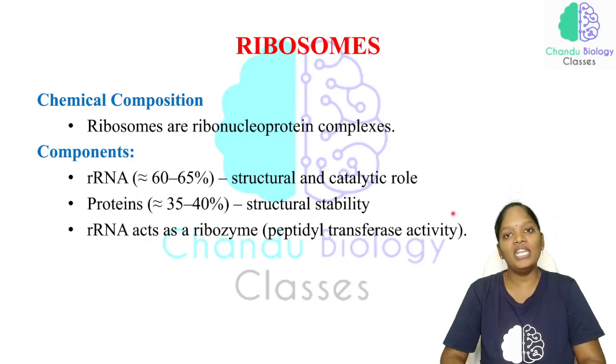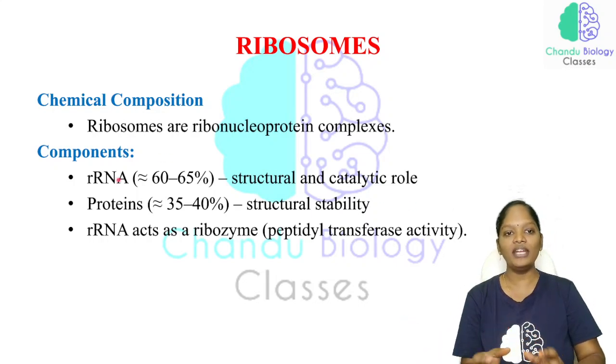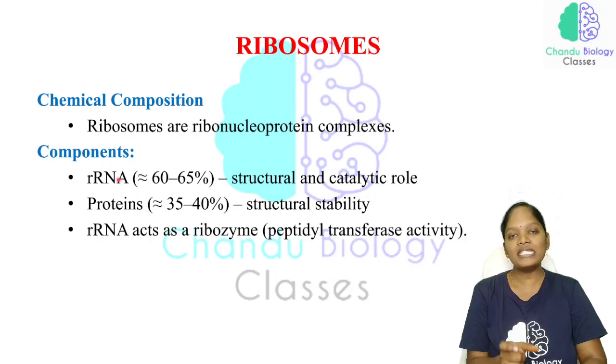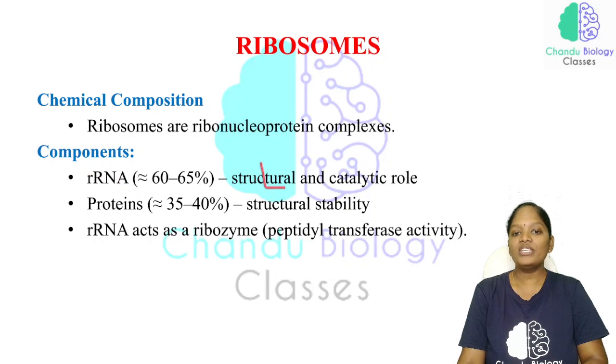In replication, DNA polymerase is important, in transcription, RNA polymerase is important, and in translation, peptidyl transferase activity is very important. We are going to see one by one. As of now, just know that the ribosome, which is nothing but rRNA plus protein, we can simply call a ribonucleoprotein complex. Mostly 60 to 65% is made up of rRNA, and 35 to 40% is protein. The rRNA is for the structural and catalytic role of the ribosome, and the protein provides stability of the structure.